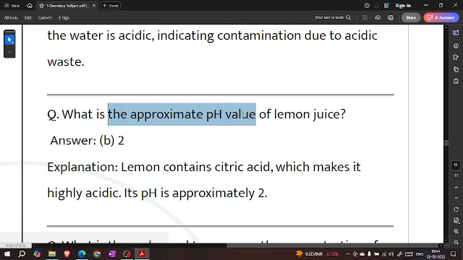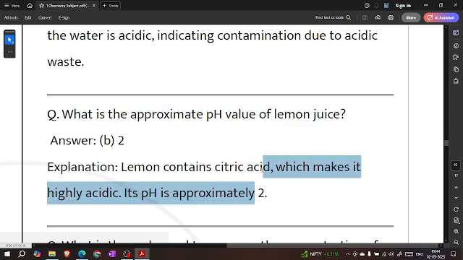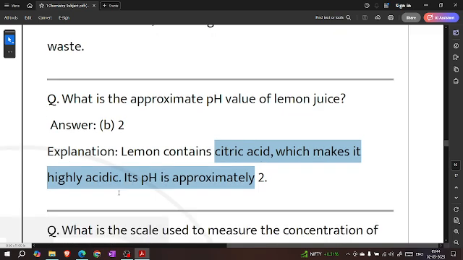What is the approximate pH of lemon juice? 2. Lemon contains citric acid, which makes it highly acidic. Its pH is approximately 2.